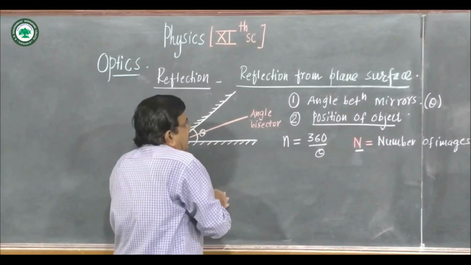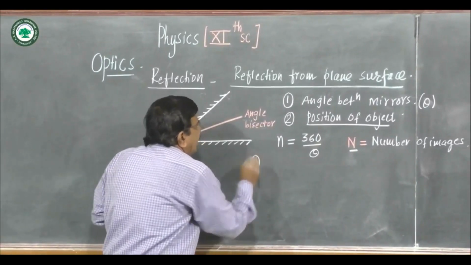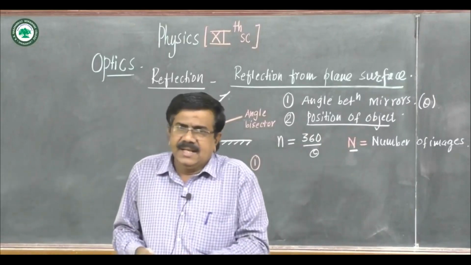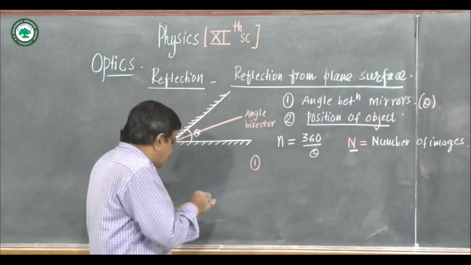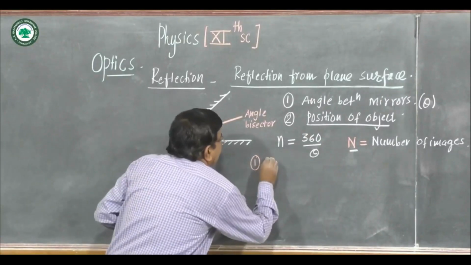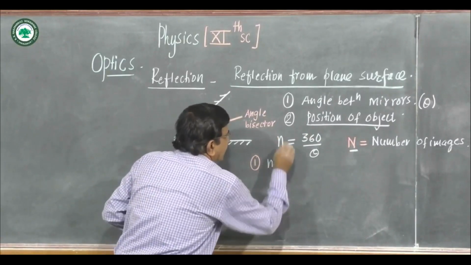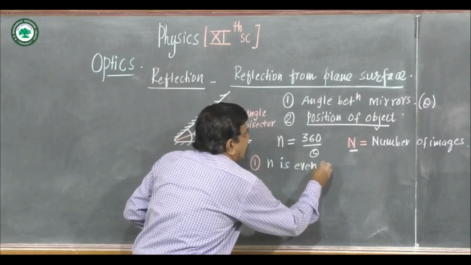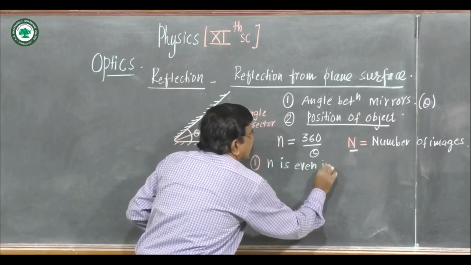First point is, if this 360 upon theta, this small n, is an even integer, that is 2, 4, 6 like this.